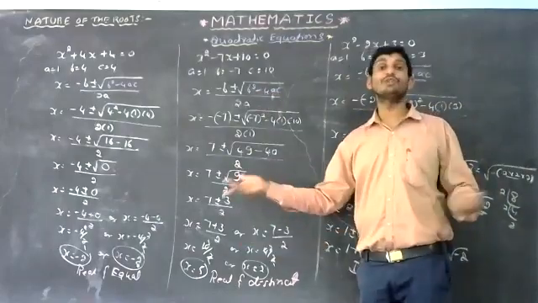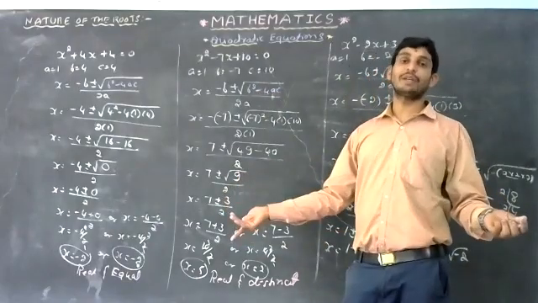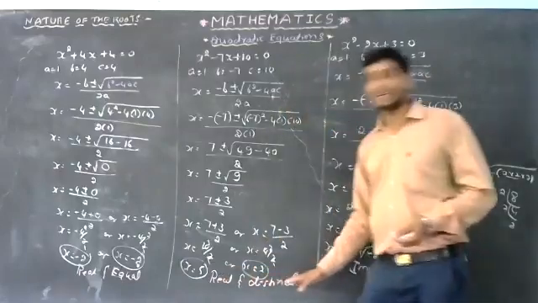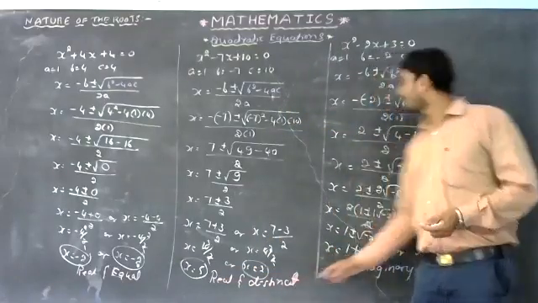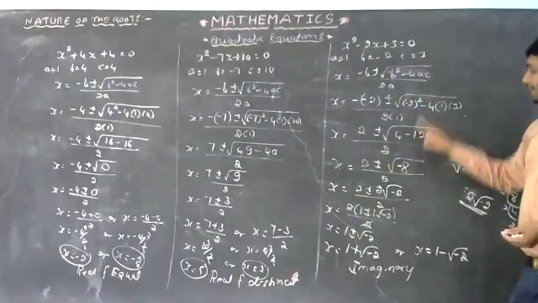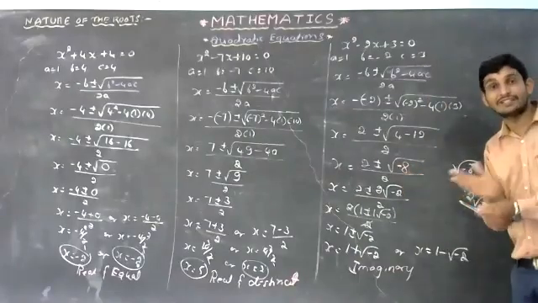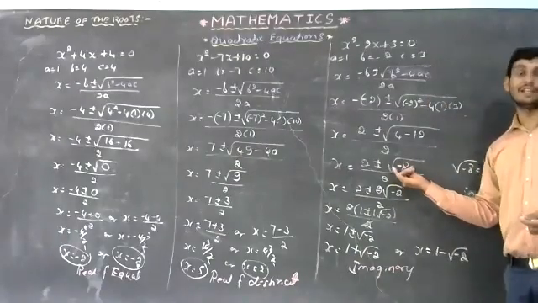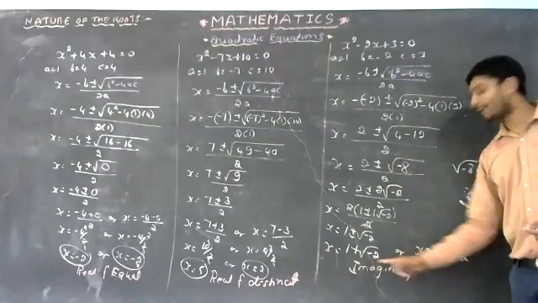It is greater than 0, a positive number is coming. You will get roots are real and distinct. Similarly, observe b square minus 4ac. Here I am getting a negative number. That means it is less than 0. A negative number is coming, which means what roots do we get?